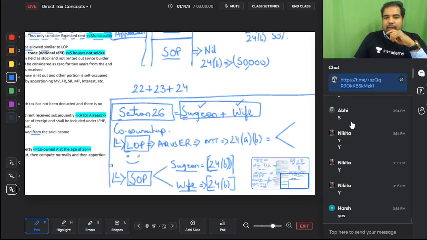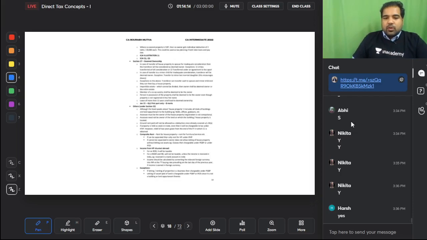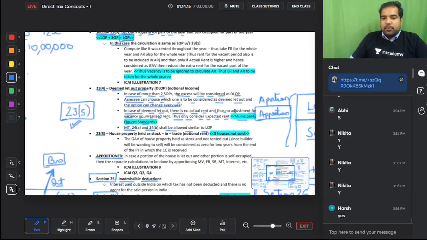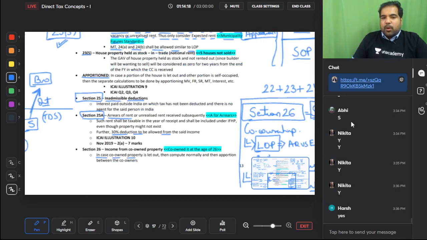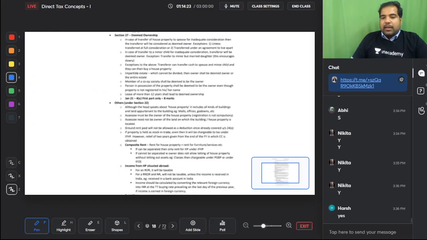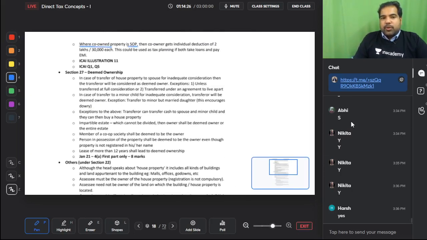And guys, now over to the last section. So let's read co-ownership from the quick book. In case the co-owned property is let out, then compute normally and then apportion between the co-owners. And in case co-owned property is SOP, then each co-owner gets an individual deduction of 2 lakhs at 30,000 each. This could be used as tax planning if both take loans and pay EMI. And hence guys, once you get married, if you and your wife both take a loan together, then you get 2 lakh rupees loss, she also gets 2 lakh rupees loss, which is a great thing, because your salary or other incomes can be reduced by up to 4 lakhs together as a couple.